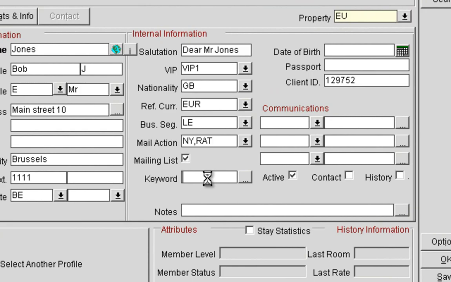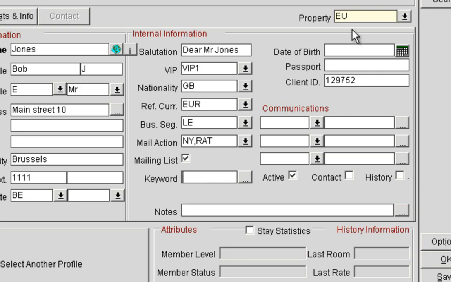I can also have keywords which are done in configuration, and this is another way on how we could group a number of profiles together. If we know that we have a lot of guests who are interested in, let's say, golf or spa, I could also create a keyword called golf and attach it to any guest who is interested in golf. And then I could also search by the keyword golf, and I will get all the profiles which are linked to this keyword.